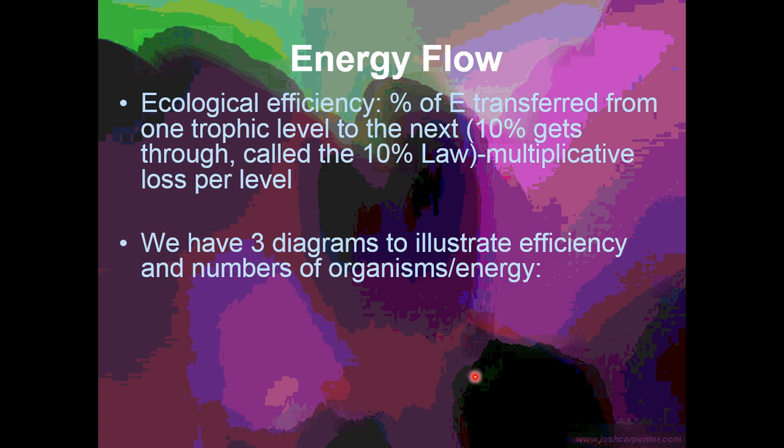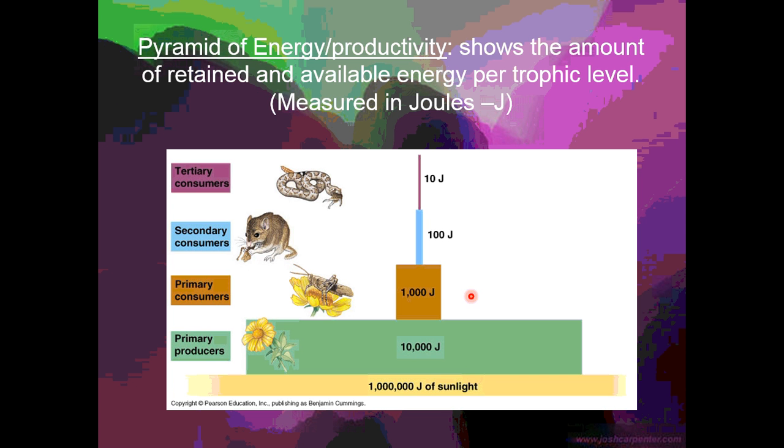We have 3 diagrams that illustrate this. So here is an energy or productivity diagram. This shows the amount of retained and available energy. If the producers have 10,000 joules of energy, a joule is just a measurement of energy like calories, then the primary consumers can only retain 1,000 of those joules. 10% is transferred, but 90% is lost to the environment, typically as heat, or for the metabolic purposes of that organism.